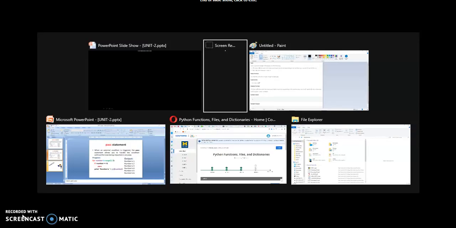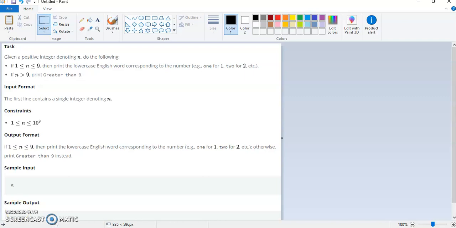And here we will go for one problem. Just check this. Here you have a task. Just solve this and send me the reply, send me the code of the